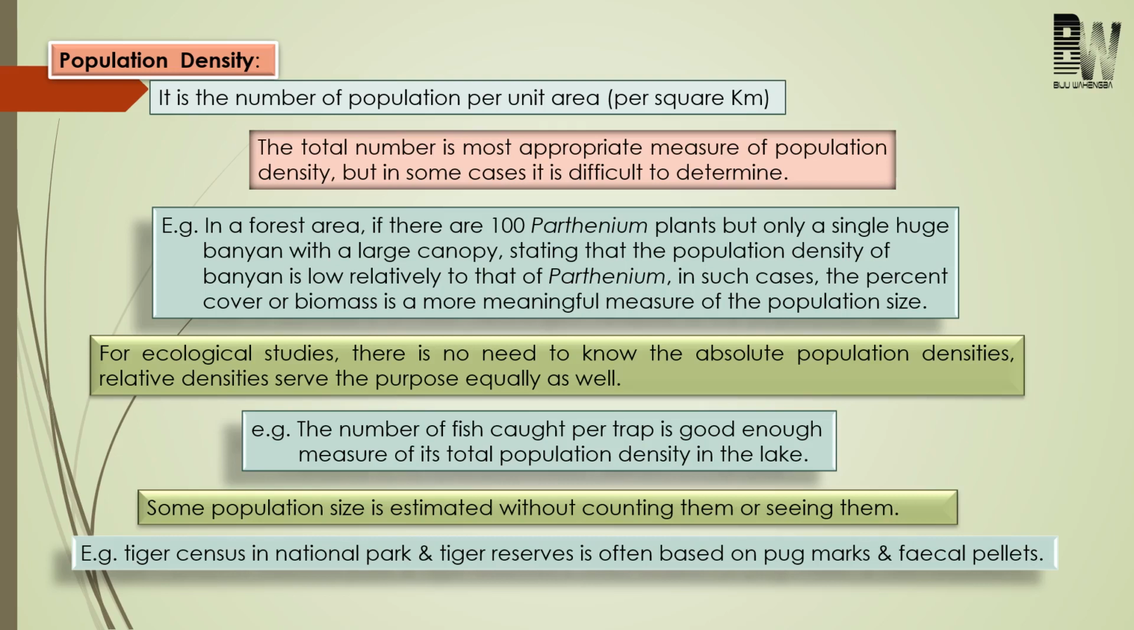But in this case, the biomass contributed by each organism is a more meaningful measure of the population density. Here, the biomass contributed by this banyan tree will definitely be more than the biomass contributed by grass. So in this case, the biomass contribution is more important as compared to the number.